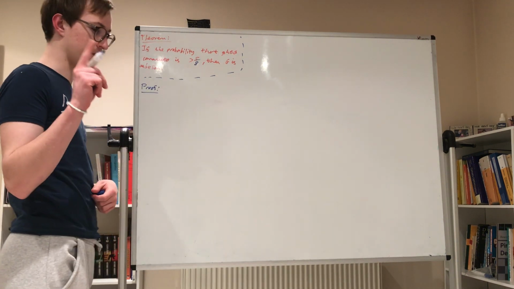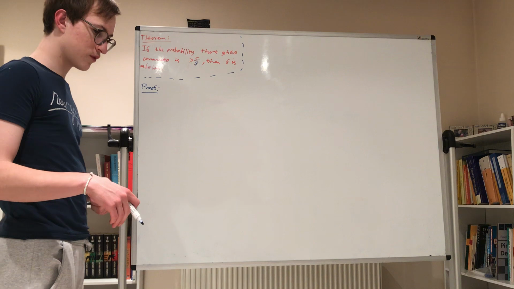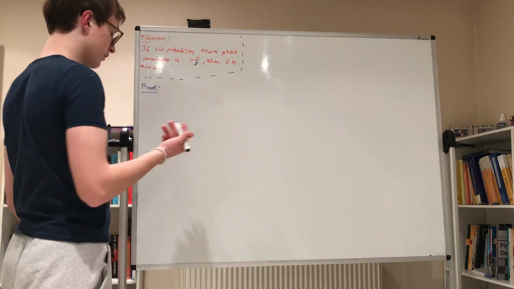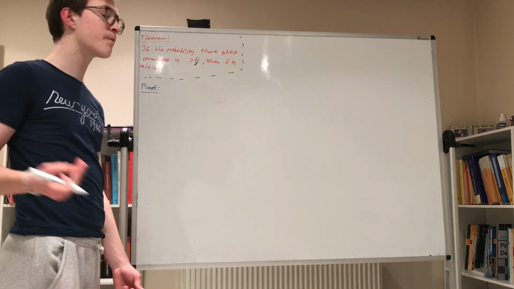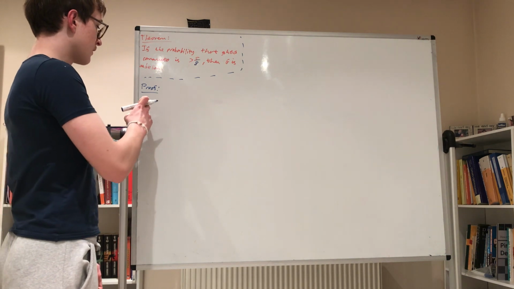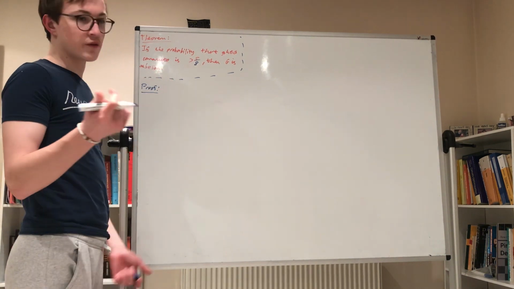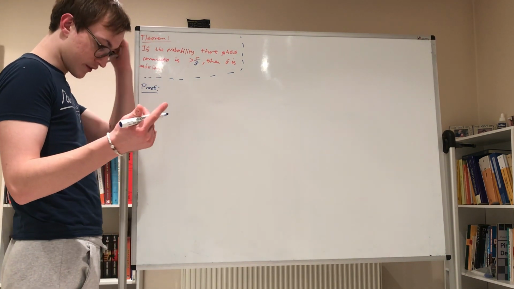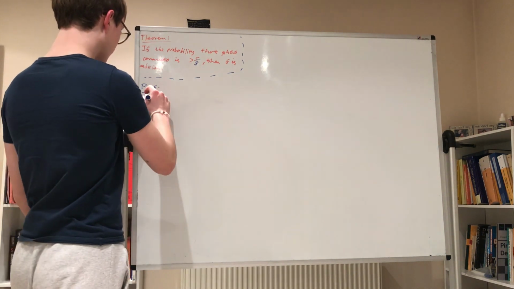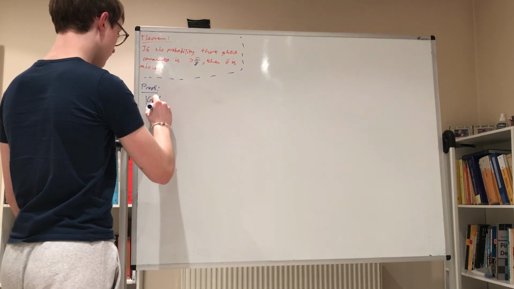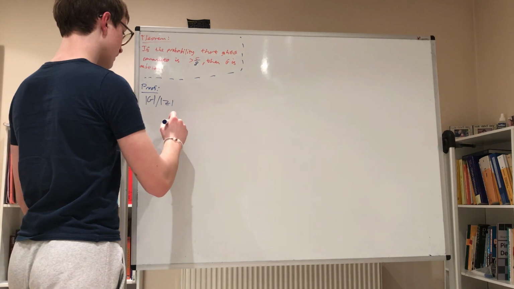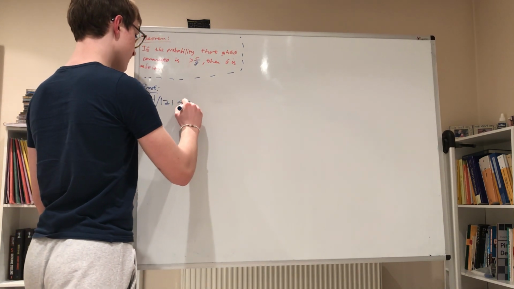Firstly, let's look at the centre. The centre of a group, we'll call it Z, for Zentrum. That is obviously a subgroup of G, and so the order of G divided by the order of Z is obviously an integer.